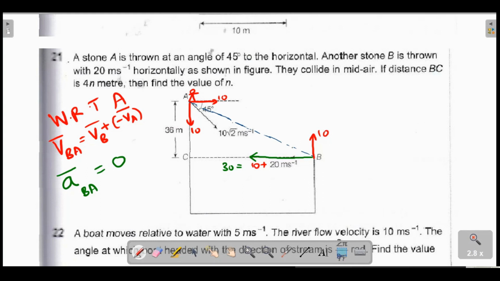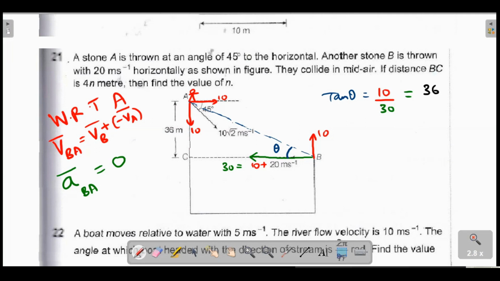Okay, right? So I'll find tan theta in two ways and equate. One is the velocity way. Tan theta should be that red colored 10 divided by that green colored 30. Can you see that? This is the velocity way. But there is a geometry way also, which you could see here, right? There is a big triangle here, actual geometry. So tan theta is 36 divided by unknown BC.